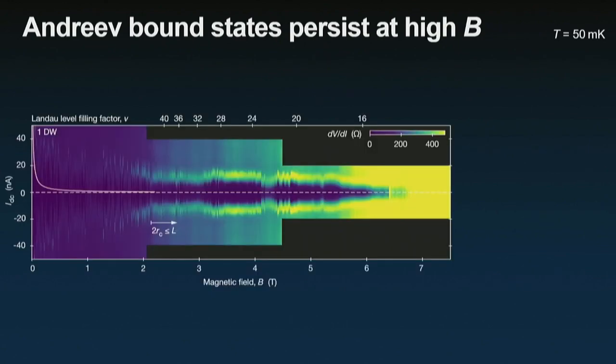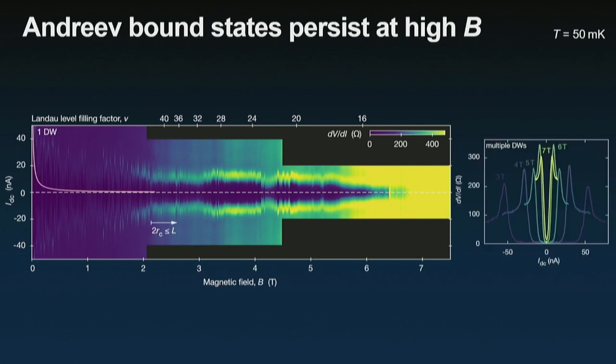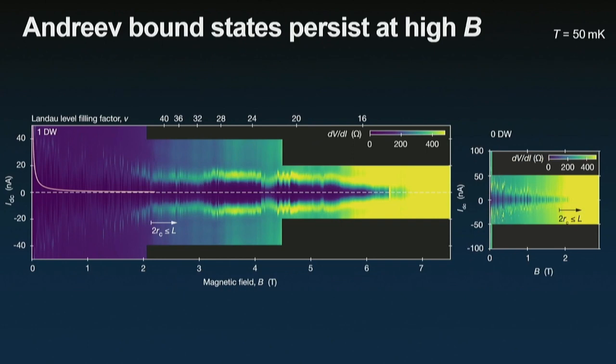We have this sort of pattern where the most important thing is that the critical current remains constant over a very large range of magnetic fields, as if it was stabilized by the field. This is a 0 resistance everywhere. And below that, we have a very strong beating pattern, very strong interferences, which probably show interferences between domain walls and the edge of the device. And importantly, there's no beating, which suggests very narrow channels created here. In comparison, with 0 domain wall, there was no supercurrent above 2 Tesla.